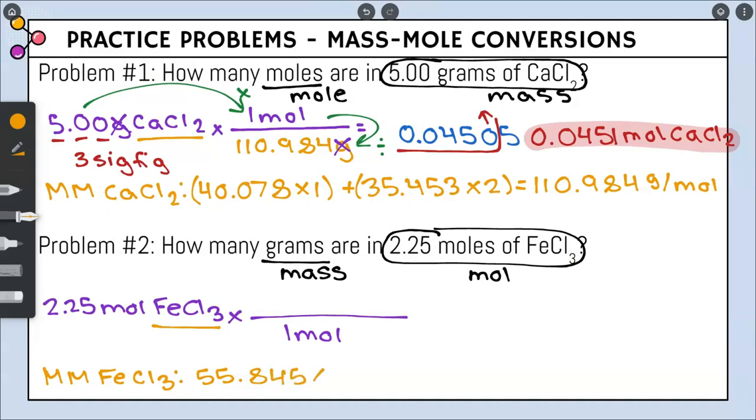And we have 1 of them in the compound. And the atomic mass of chlorine is 35.453, and we have 3 of them in the compound. When we plug this into our calculator, it gives us 162.204 grams/mole, and that number goes on the top.